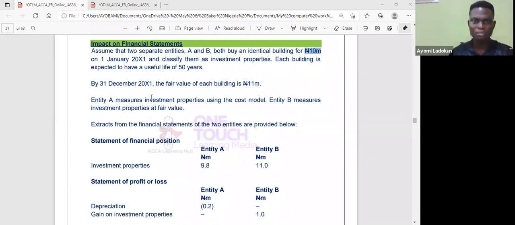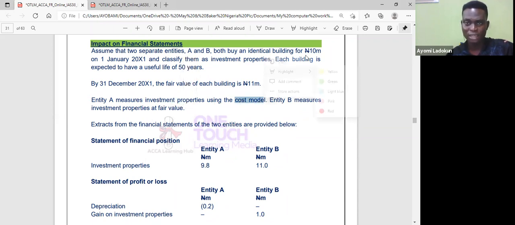Now, entity A measures investment property using the cost model and B uses the fair value model. It's very simple. For entity A that uses the cost model, the carrying amount of that asset, you look at 10 divided by 50, that is 0.2, so the carrying amount in the account will be 9.8.